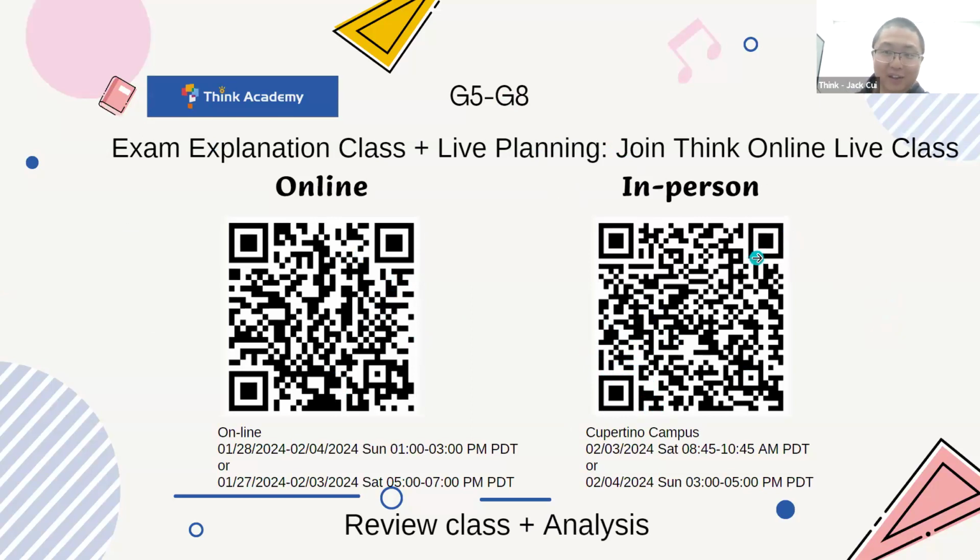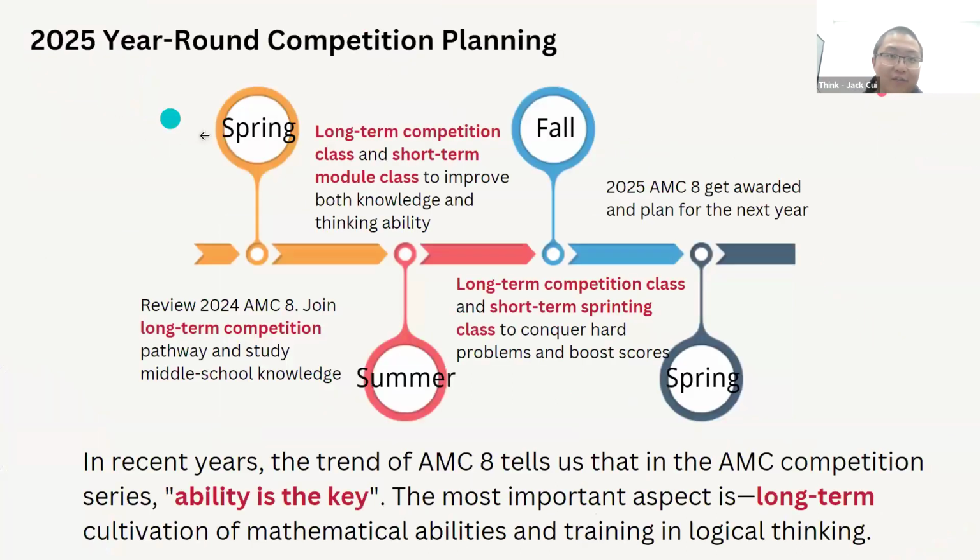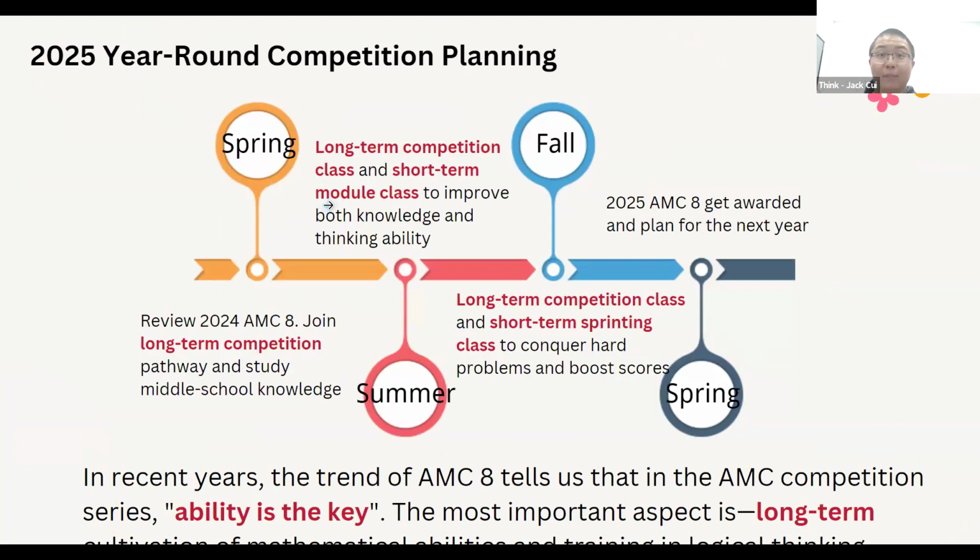So it's very important for a child to review the exam and set up a strategy. So then, let's give the year-round competition planning. This is applicable to any grade, but later I'm also going to break down the different scenarios.